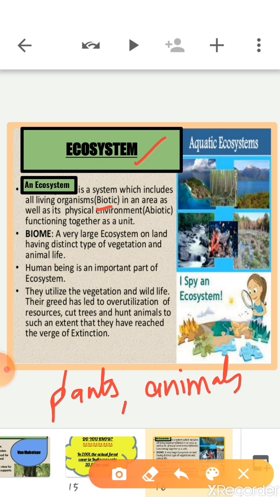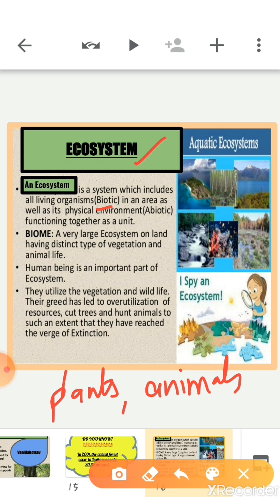Now, how do human beings influence the ecology of a region? Basically, they utilize the vegetation and wildlife, and the greed of human beings leads to overutilization of these resources. Actually, they cut the trees and kill the animals, creating ecological imbalance. As a result, some of the plants and animals have reached the verge of extinction.